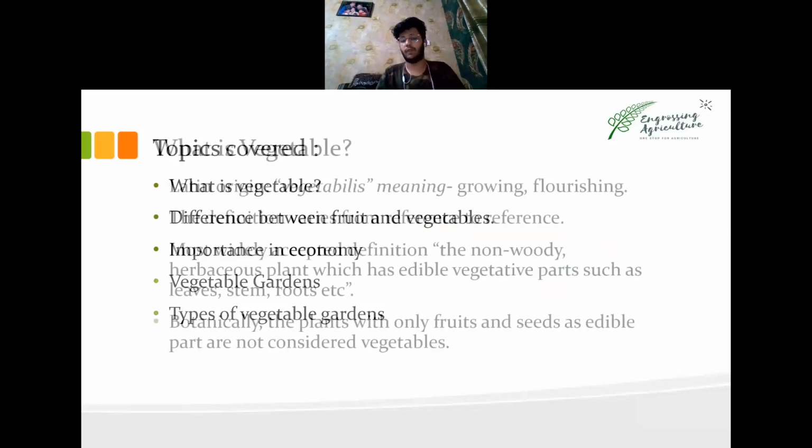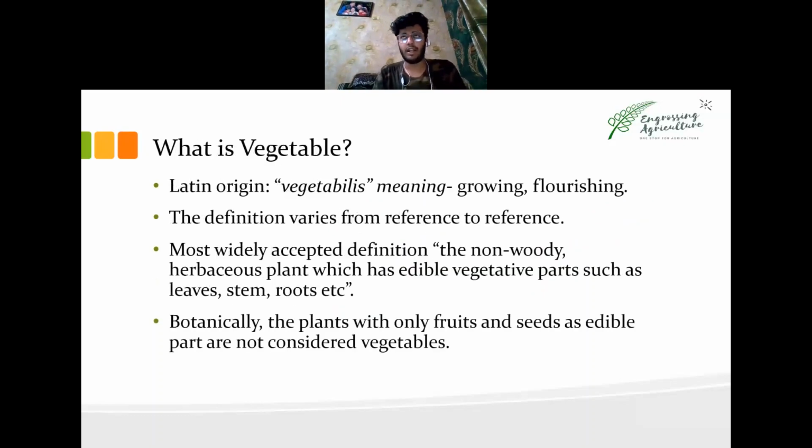Let's start with what is a vegetable. Every day you eat vegetables in India. Most of the time, at least one vegetable is made at one time of the day. तो जिसे हम हिंदी में सब्जी कहते हैं, what is सब्जी and what is vegetable.